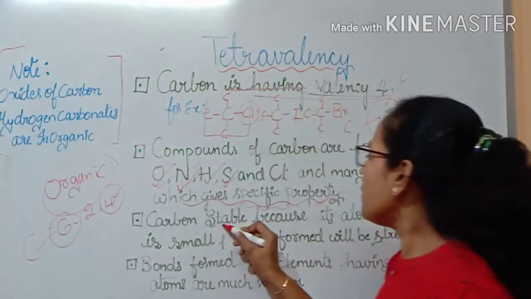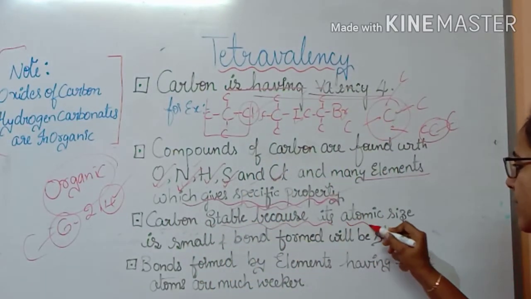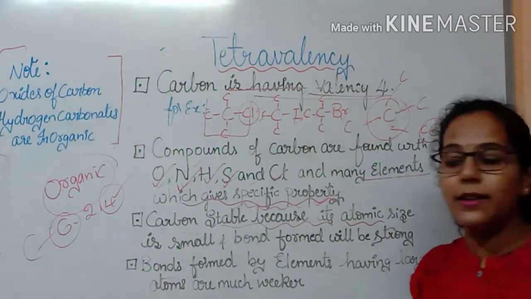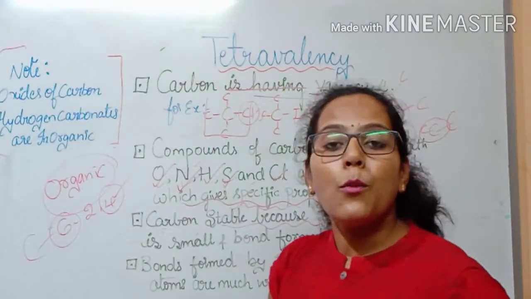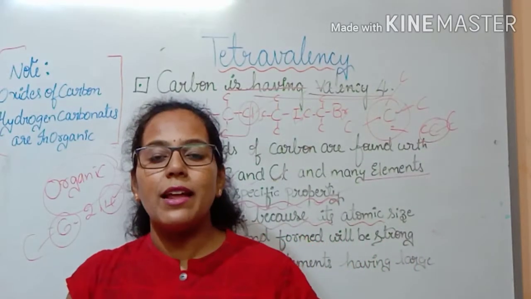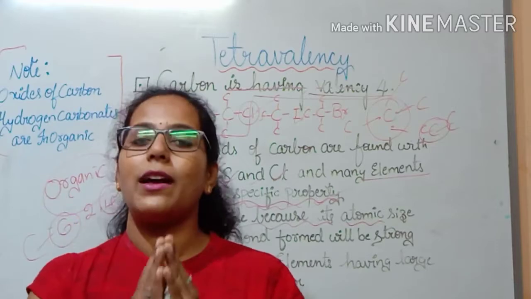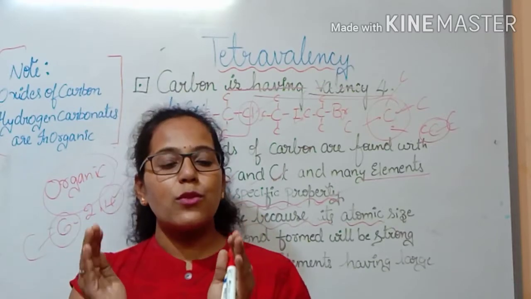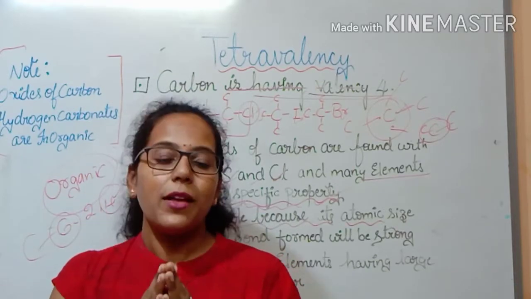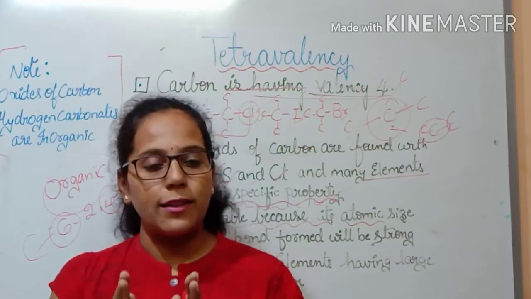So next, carbon is stable. It is very stable. Why is carbon stable? It is the next property. When I look at the atomic size of carbon, it is very small because it has 4 valence electrons. That is one reason.